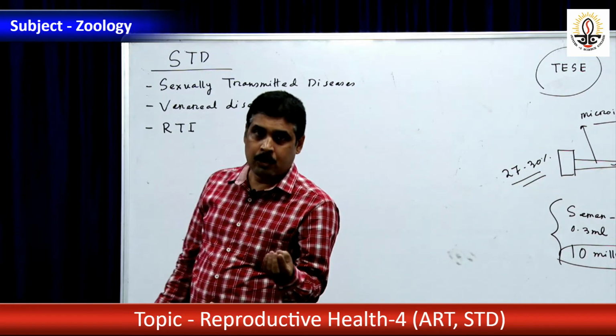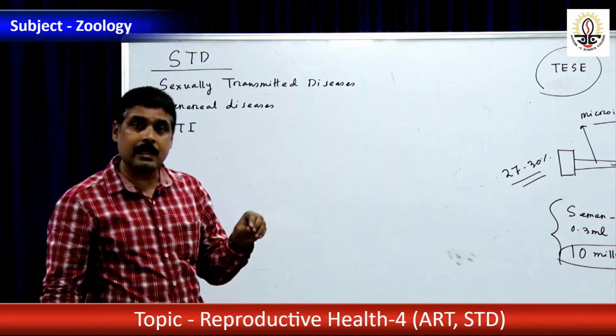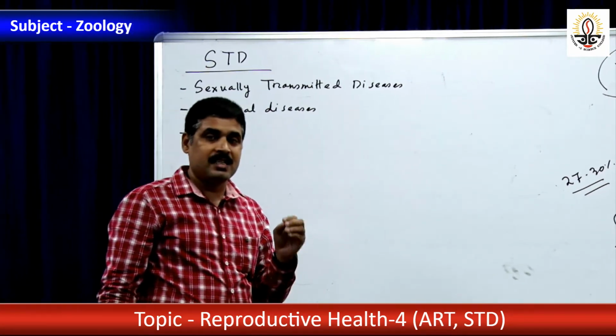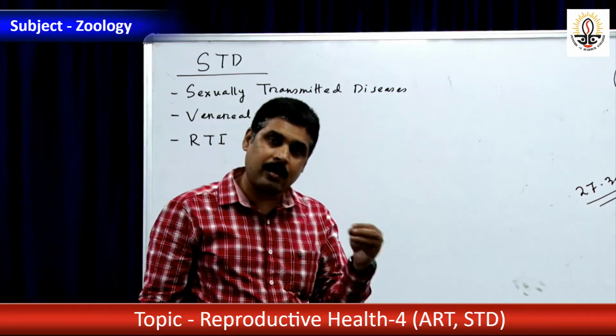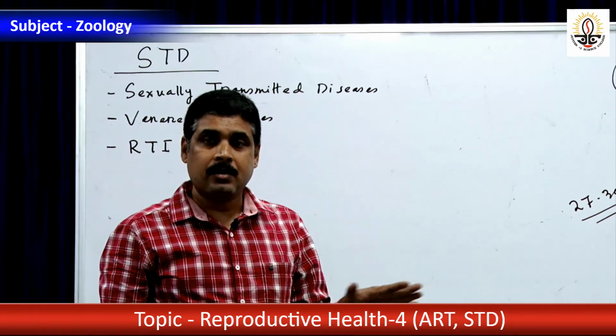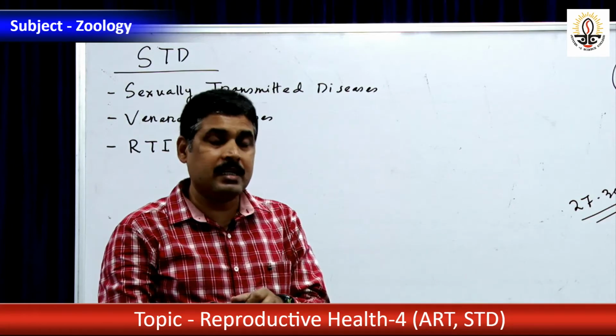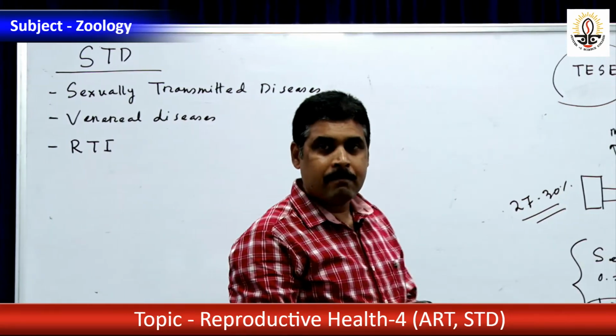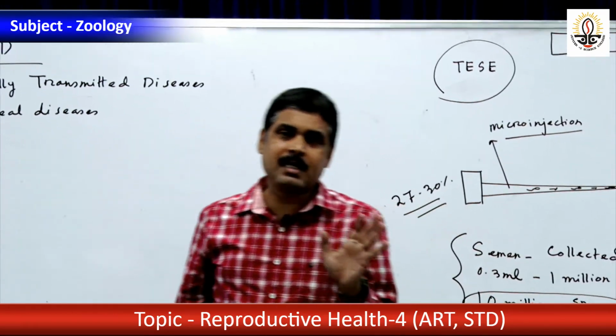There are some sore or blisters appearing in the genital organ. Foul discharge from the genital organ or cheesy discharge from the genital organ. There will be inflammation in the organs. There will be rash on the skin. Itching sensation may develop in the genital organs. Okay, so many complications are there.